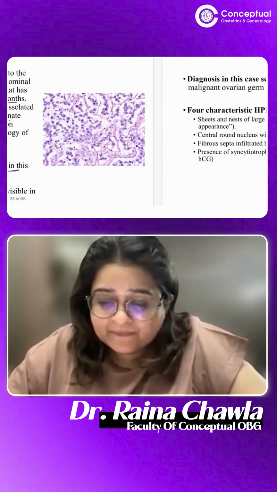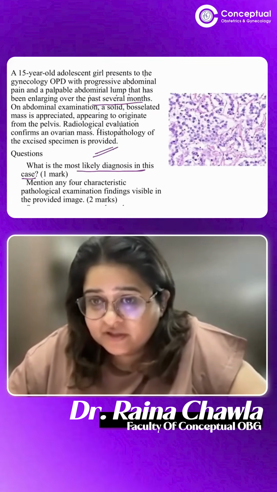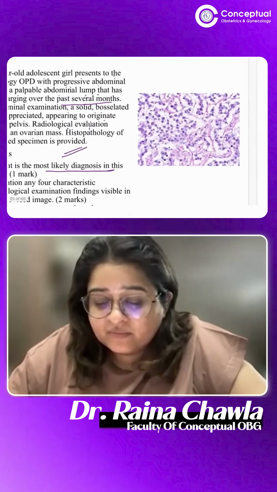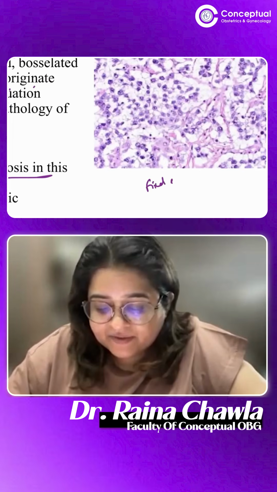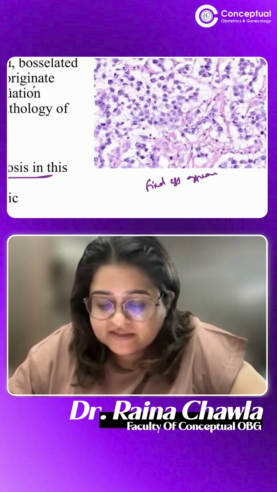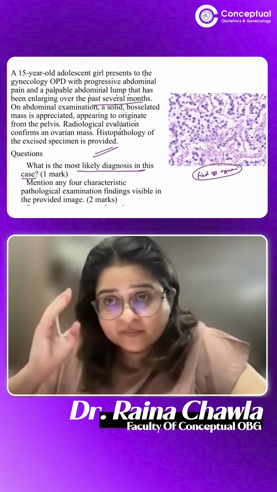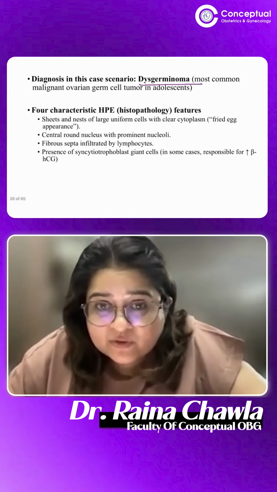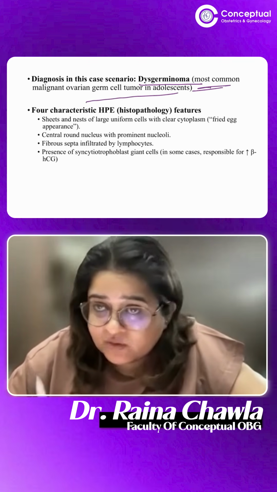Now, with the histopathology that I could make out from the picture, this looked like a dysgerminoma to me. From this is what we call the typical fried egg appearance. Again, this is what I could make out in the picture. It depends on what actual picture came out. The picture I got was taken from very far away. So this was a dysgerminoma. This is also the most common malignant ovarian germ cell tumor in adolescents.